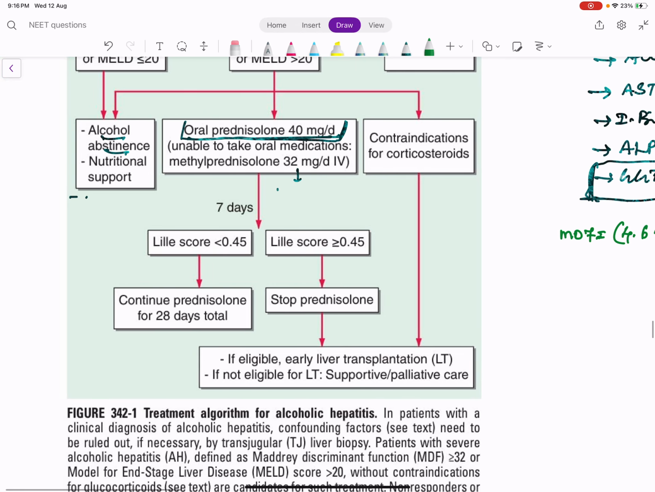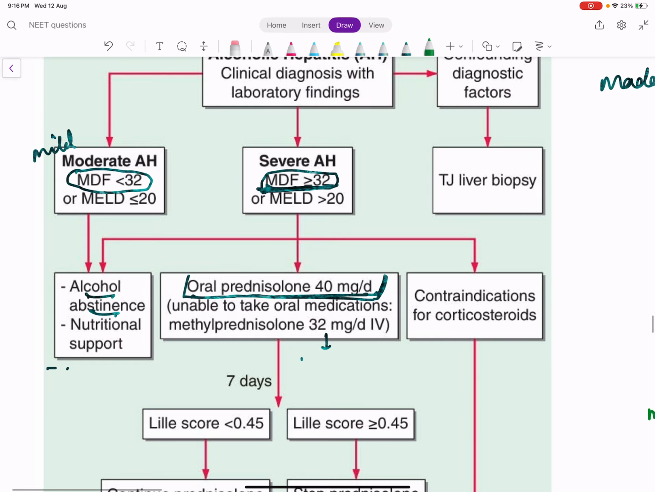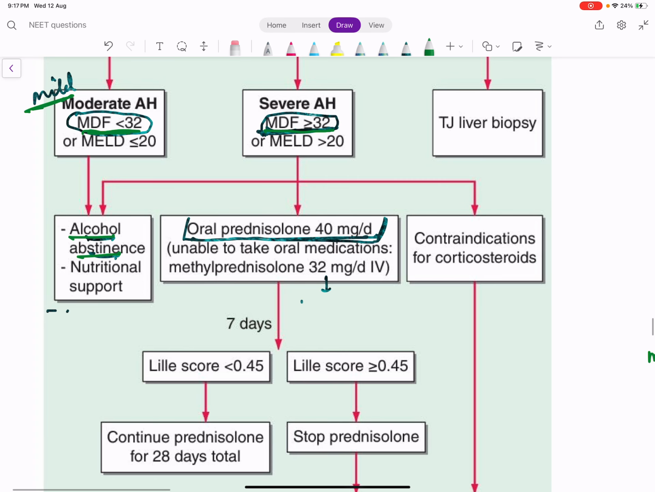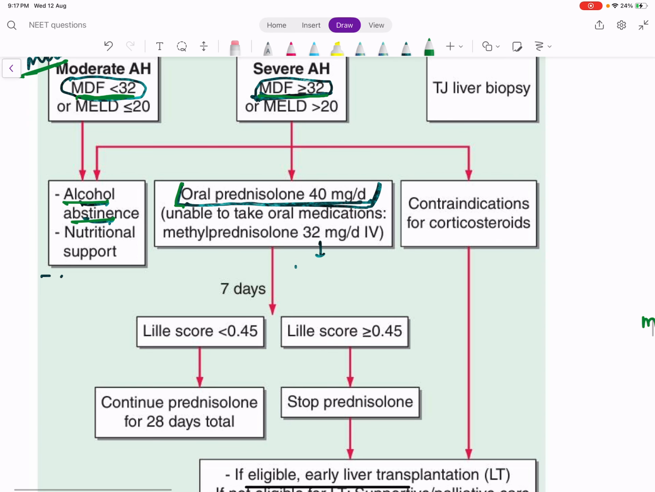So the cutoff is 32. If it is less than 32, it indicates the alcoholic hepatitis is mild to moderate. Here only alcohol abstinence is enough. If the MDF is more than 32, it indicates severe alcoholic hepatitis. Here you have to give oral prednisolone.